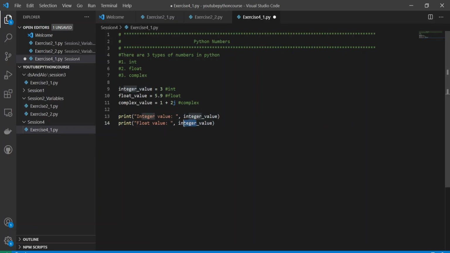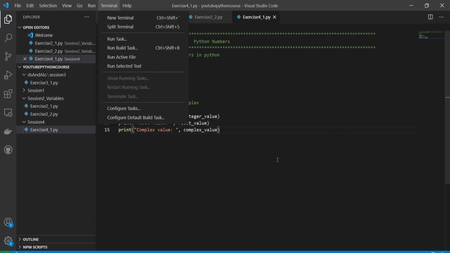This is float, and then I have complex value. Okay, I go to the terminal over here to run this program.